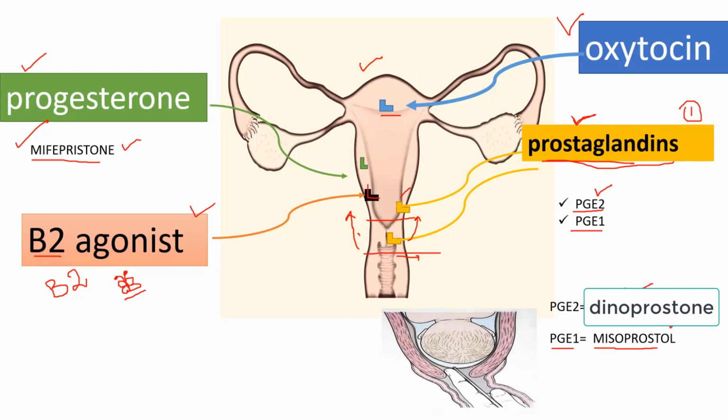And how you will know the cervix is favorable or not? With the help of Bishop scoring, right? What is Bishop scoring? I have made another video, the link is present in the description box. So first of all, look, either cervix is favorable or not. If it will be favorable, meaning Bishop score is more than 8, then you can do ARM.